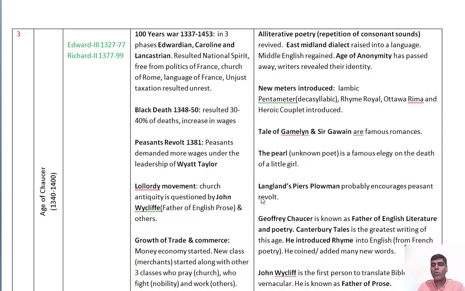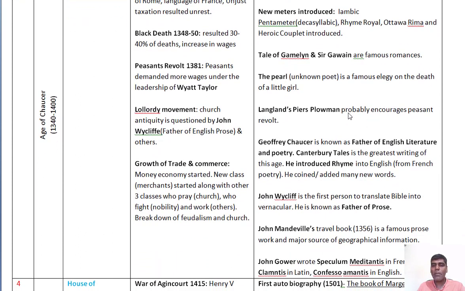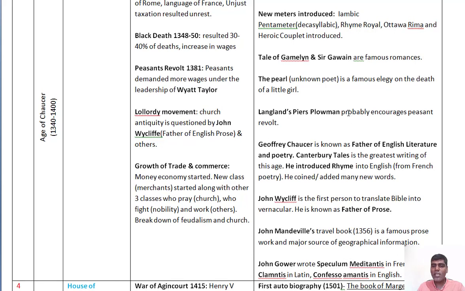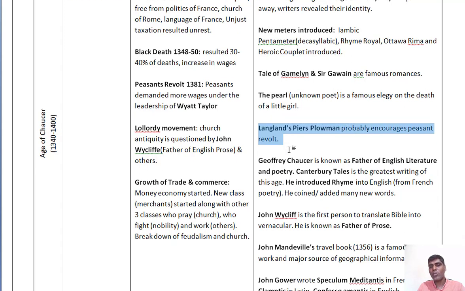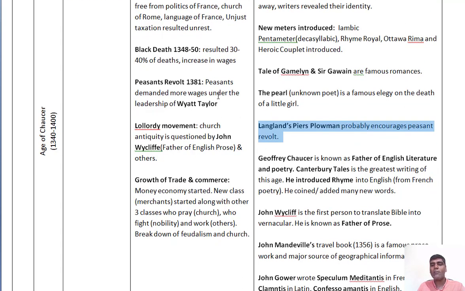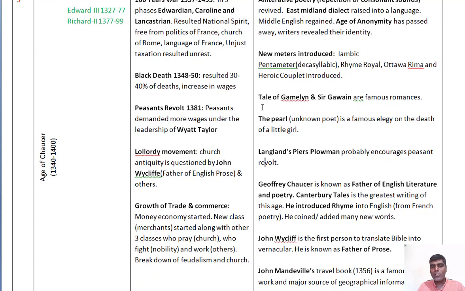And Langland's Piers Plowman is also an important poem of this age. It talks about the peasants' revolt. And see, this is the link. What I am talking about is the peasants' revolt that happened in 1381, and that is represented in the form of a poem also. So this is the link between history and English literature. If you understand the history, it is very easy to read the literature. So that's why I have mentioned the history also along with the literature.